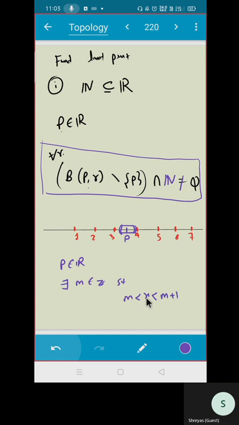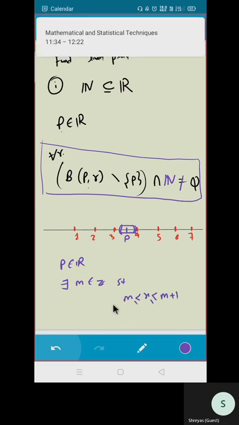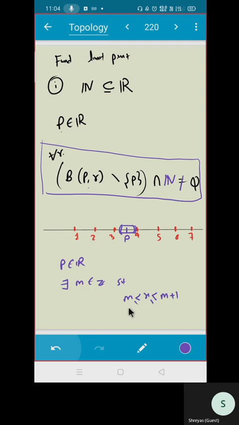Do you agree? By which theorem can you say this? It cannot be equal to both, because this is m plus 1 and this is m, so the length is 1. So it may be equal to either one of these.